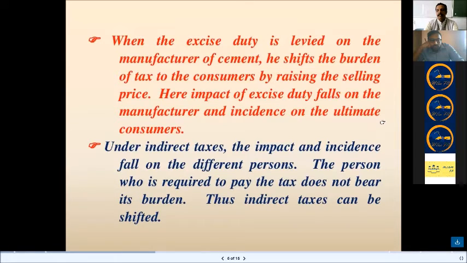Here, the impact of excise duty falls on the manufacturer and the incidence on the ultimate consumer. Under indirect taxes, the impact and incidence fall on different persons. The person who is required to pay the tax does not bear its burden. Thus, indirect taxes can be shifted.